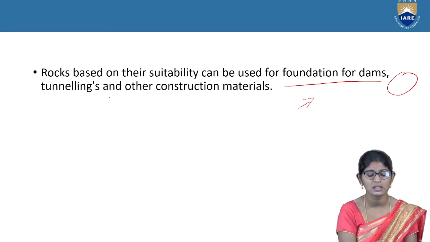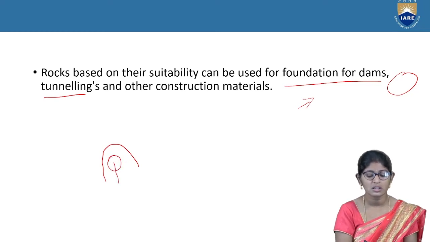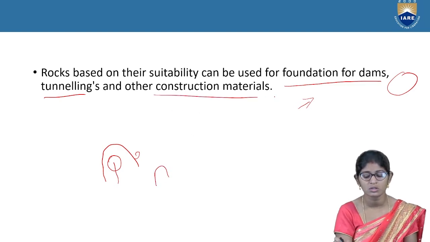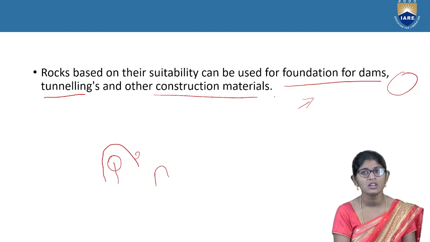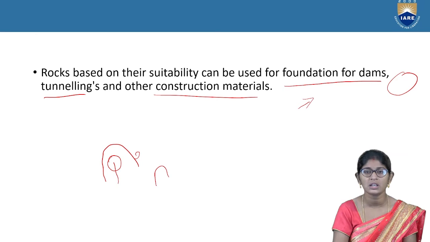Next one is tunnelling. In tunnelling, we make a hole inside the rock and construct the tunnels. Once again we check the rock condition to see whether it is suitable or not, because some of the rocks are sandstones that lie in some of the hills. For other construction materials also, we check whether they are suitable, and then proceed with the construction work.